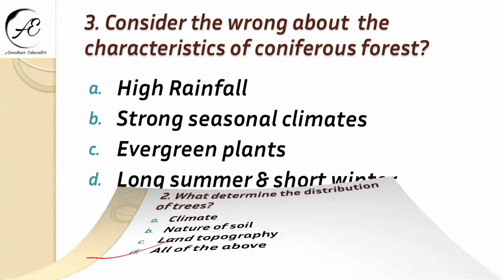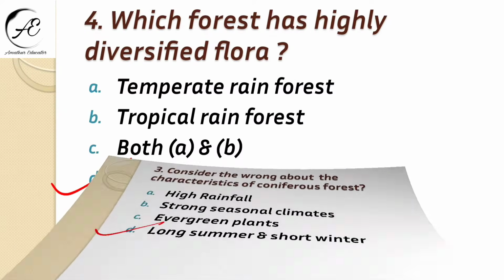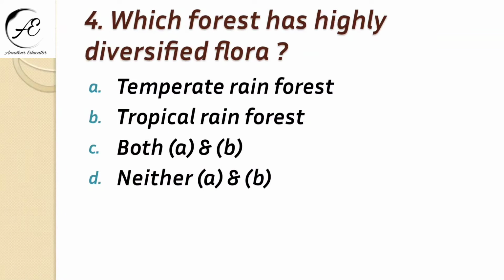Next question is, consider the wrong statement about the characteristics of coniferous forest: high rainfall, strong seasonal climates, evergreen plants, long summer and short winter. So we have to consider the wrong statement. So D is the right answer. Our next question is, which forest has highly diversified flora? Temperate rainforest, tropical rainforest, both A and B, or neither A nor B? And the right answer is tropical rainforest.